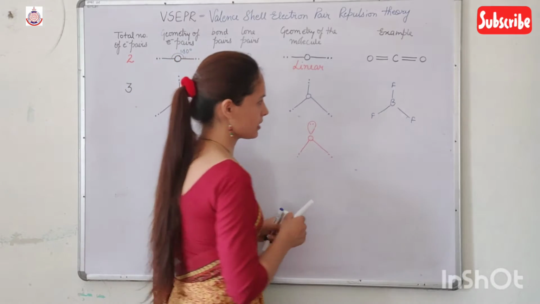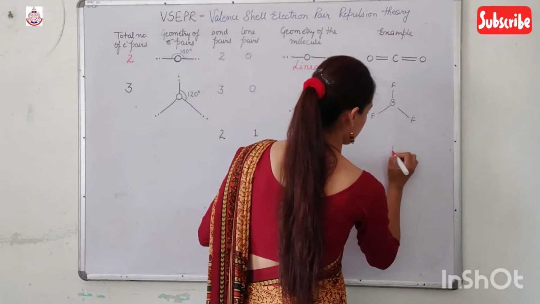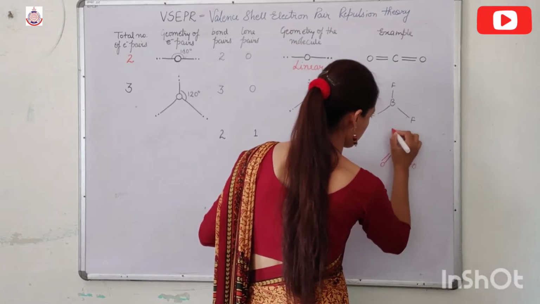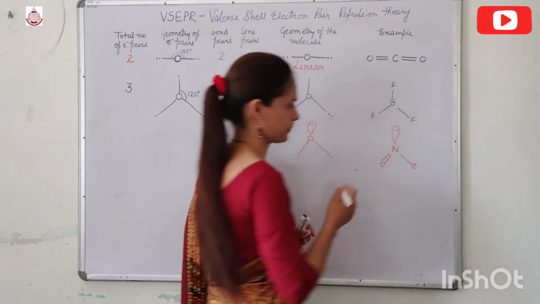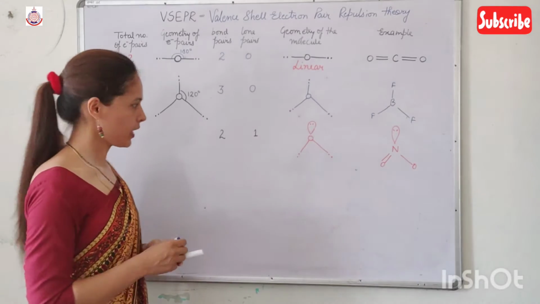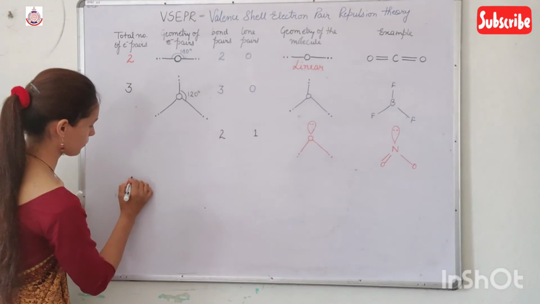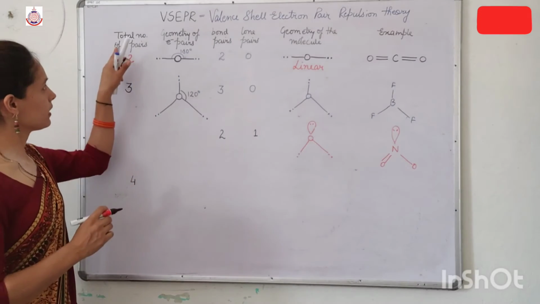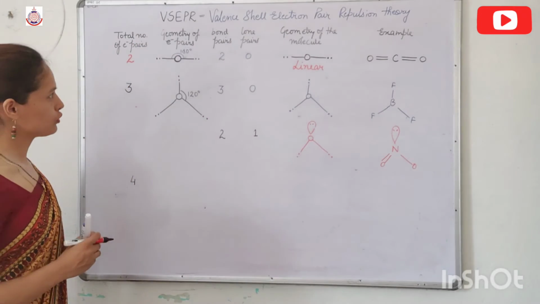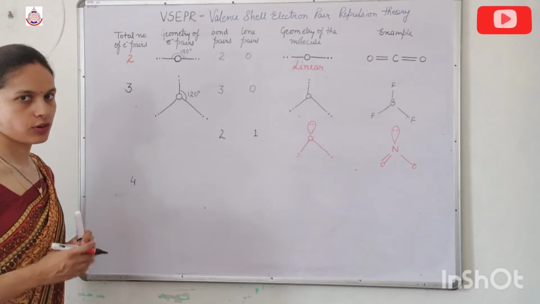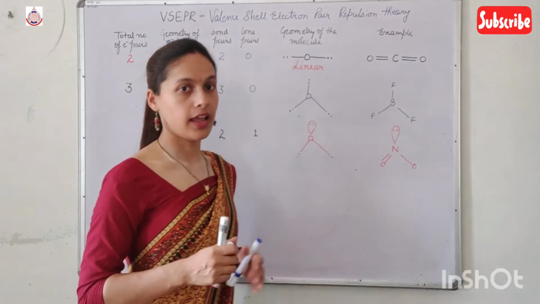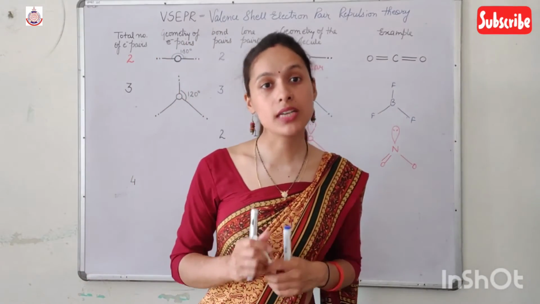And if I write the example here, the example is NO2 with a lone pair. Now next, if I consider the total number of electron pairs to be 4, the geometry of the electron pairs is tetrahedral. The geometry is tetrahedral. Now it is a 3D structure.